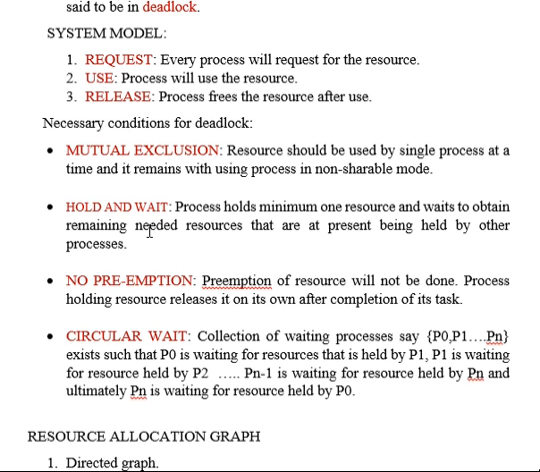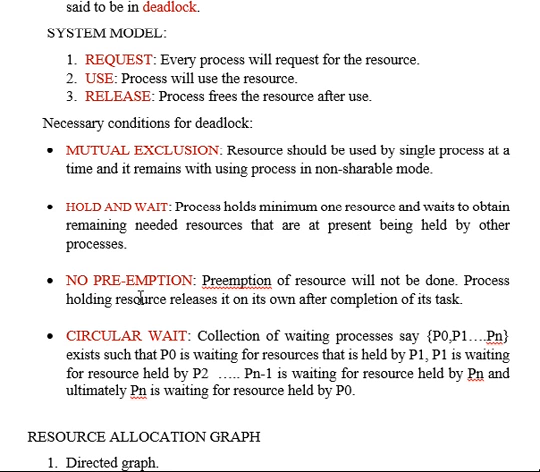The second one is hold and wait. A process holds at least one resource and waits to obtain the remaining needed resources that are at present being held by other processes. We are making sure that the process is holding whatever resource it is getting and then waiting for the other resources. It's not like once it gets all the resources, it starts. No, even if it is getting one resource at a time, it will take that resource, hold it with itself, and wait for the other resources that it requires.